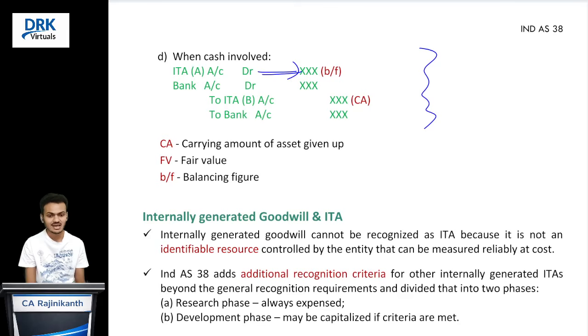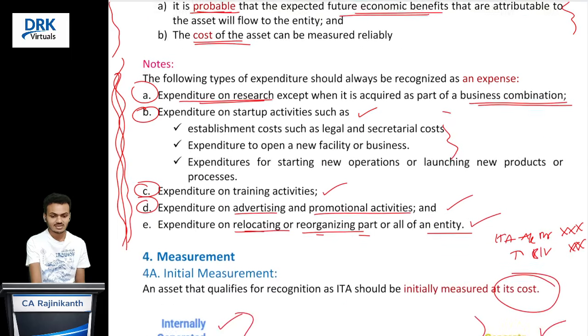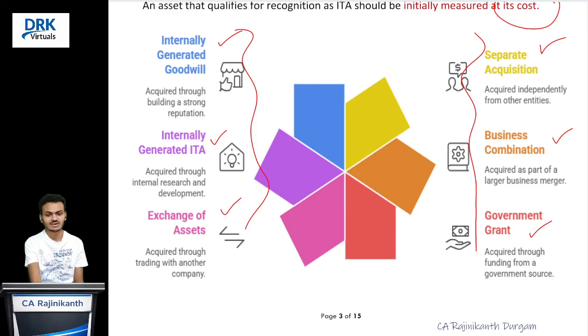Cash involvement is there. As usual, you de-recognize your own asset at carrying amount. After that, if you are receiving the payment, debit it. If you are paying the payment, credit it. The acquired asset will become the balancing figure, so that no gain, no loss is recognized. Right? So with this, we are completing our discussion on the determination of cost for all these modes of acquisition. Correct? Is there anything left?